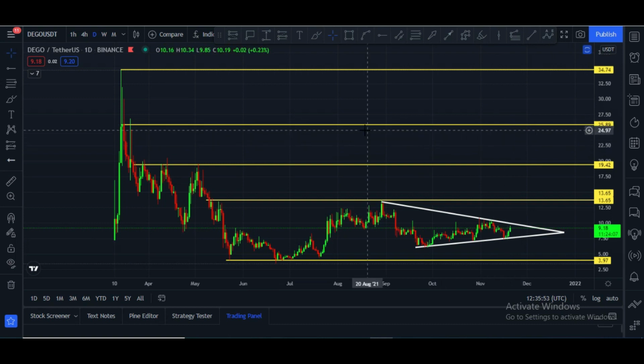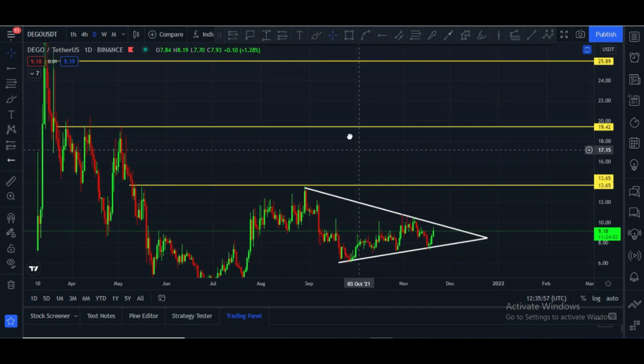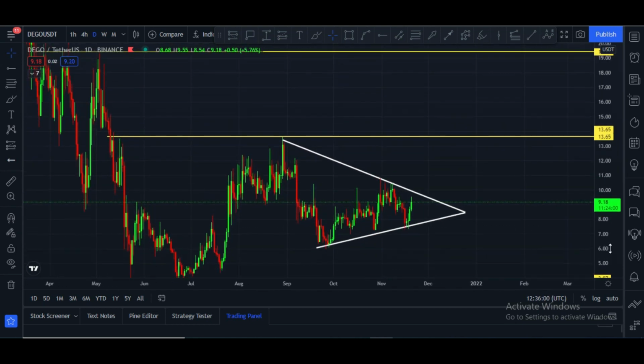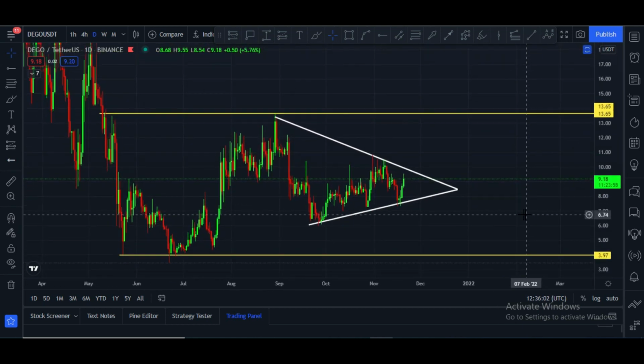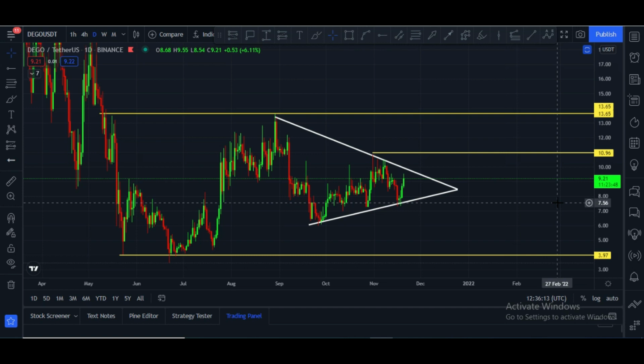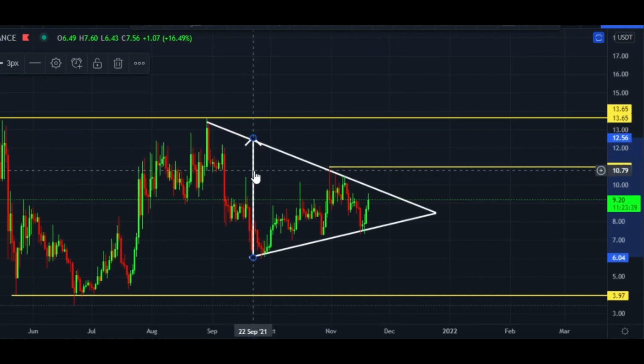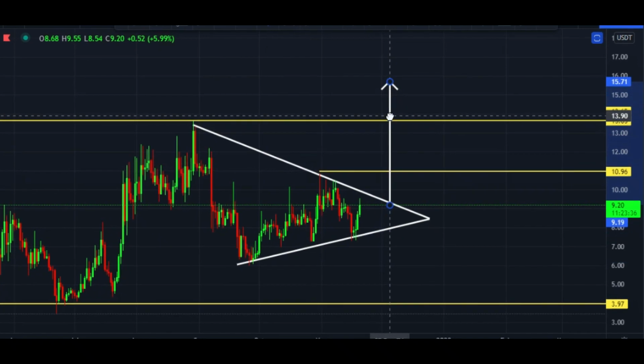This is the daily chart, and let me fix this chart. Here you can see it is in this triangle, and you can say it is a pennant type pattern, and this is the upper trend line and this is the down trend line, and it can face resistance after breaking this towards upside at the $10.96 price area. And once it breaks this upper trend line of this pennant, our next target will be like this.